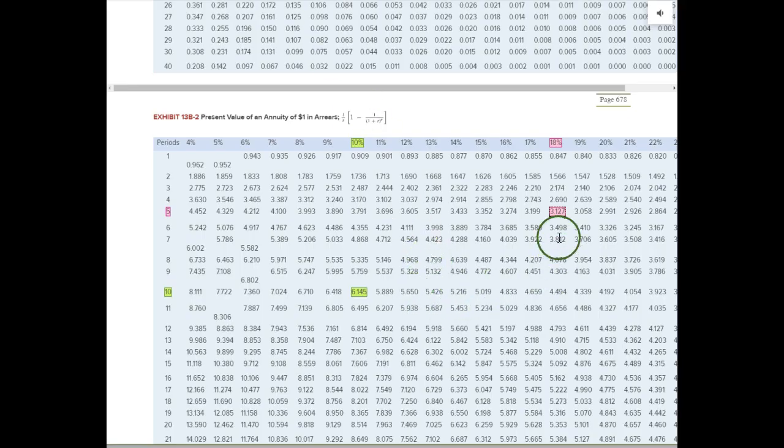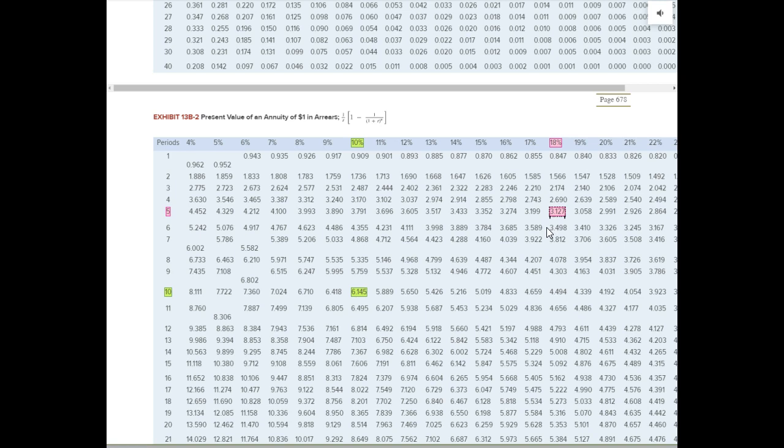So here we go. I have it in red here. Along the 5-year row, under the 18% column, there's the 3.127. This is what they call the discount factor that we use to find out how much all those $18,000 payments each year for 5 years are worth today.